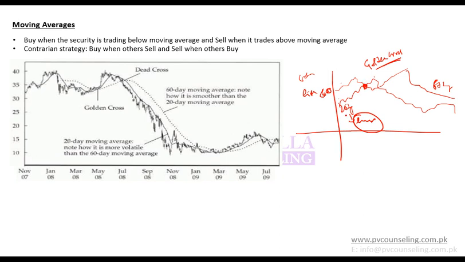Why? Because recent average is higher than older average. So recent prices are higher compared to older prices. Then if this lower day moving average falls below higher day moving average, that point is known as dead cross. So golden cross is when lower day moving average goes above higher day moving average, and dead cross is when lower day moving average goes below higher day moving average. This crossing point is known as golden cross or dead cross.